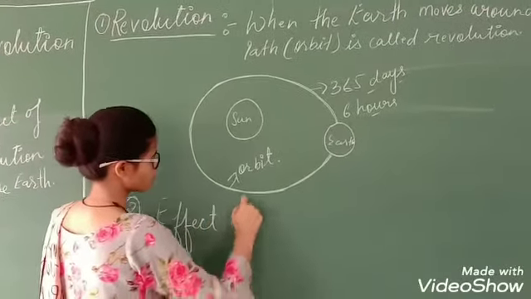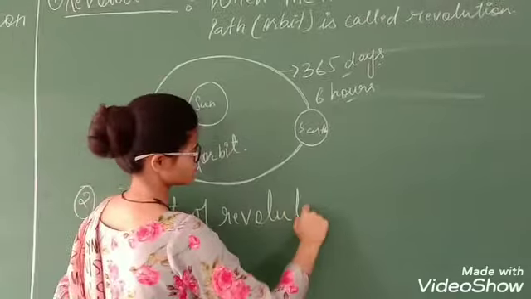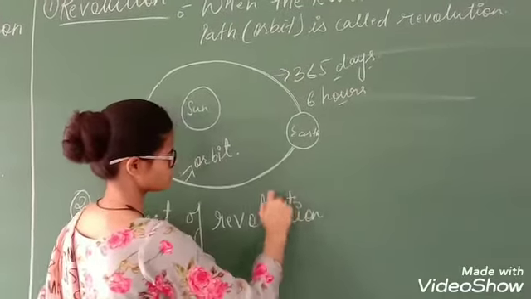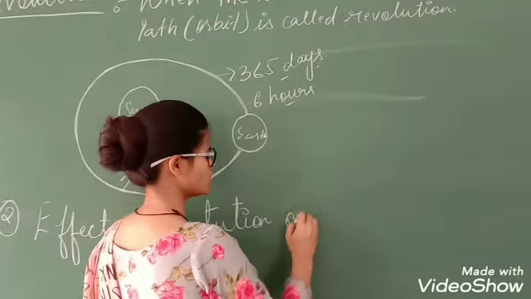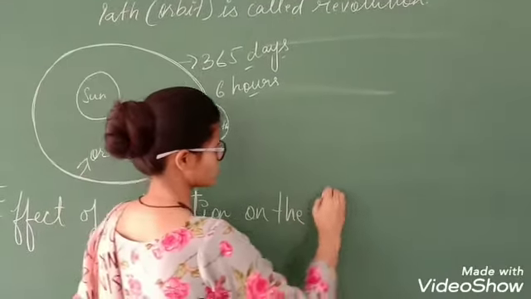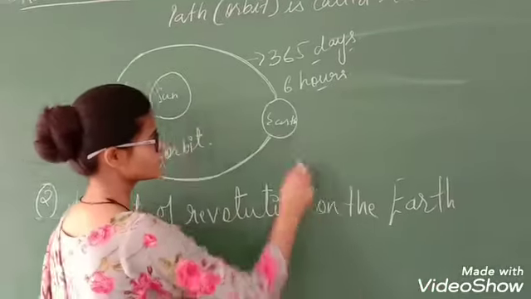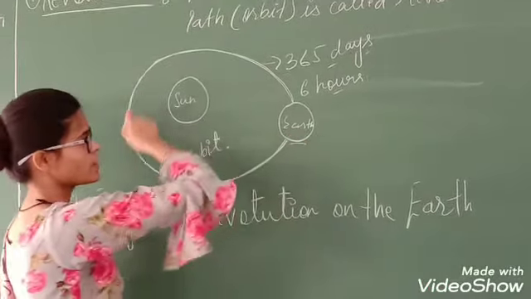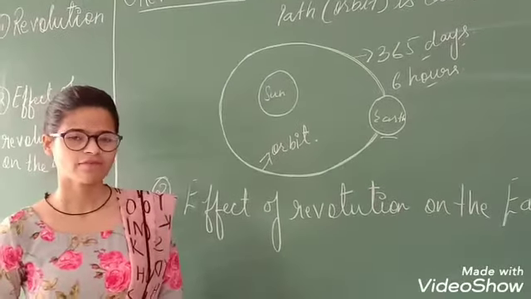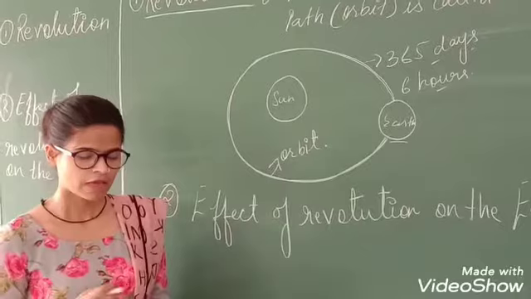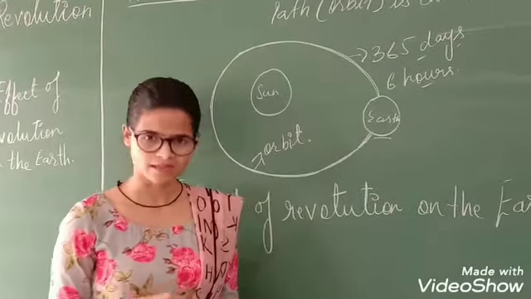The second topic is effect of revolution on the earth. So what happens when this earth revolves around the sun? In the earlier video we learned what happens when earth rotates on its own axis.